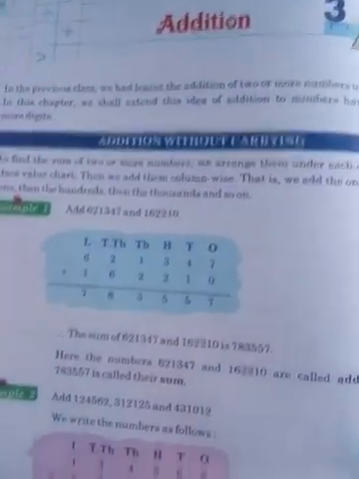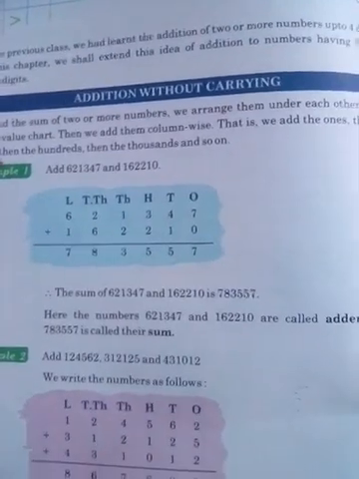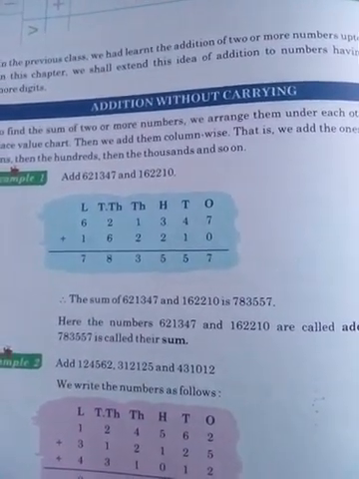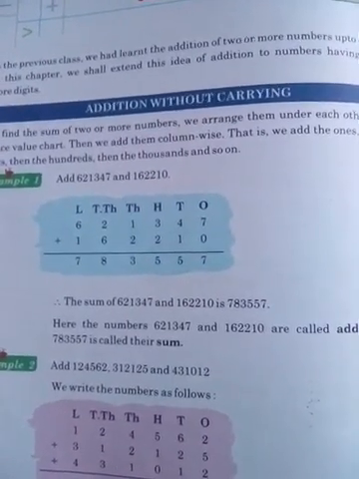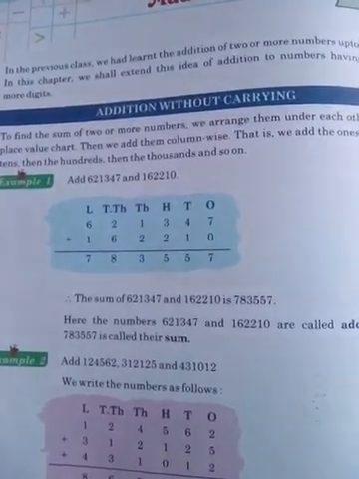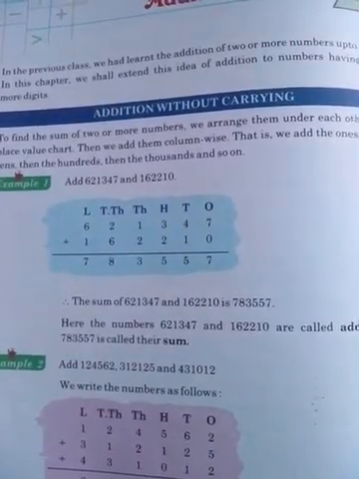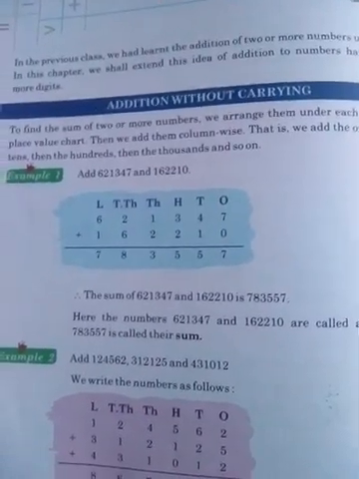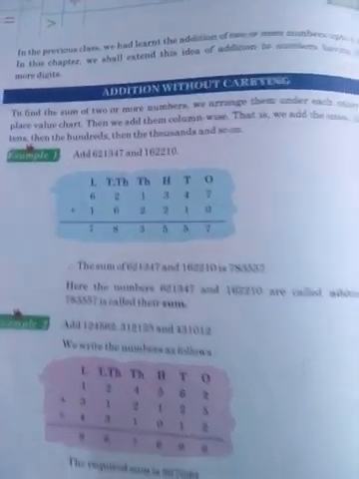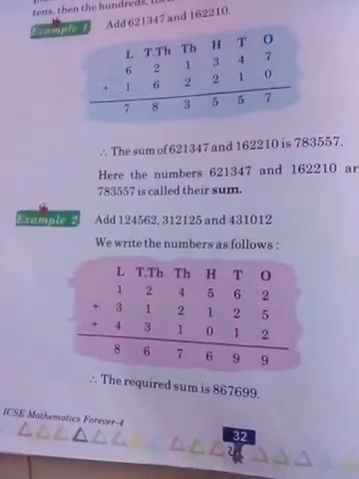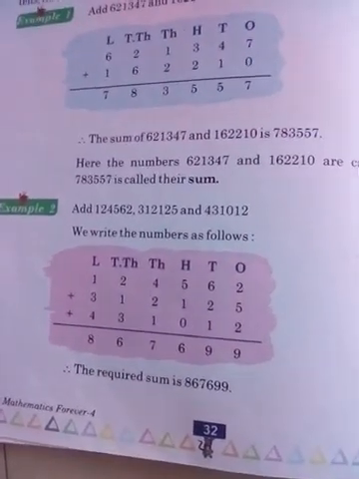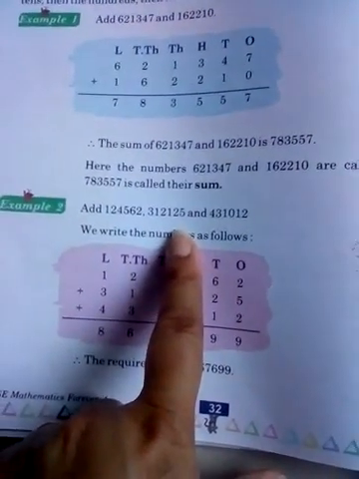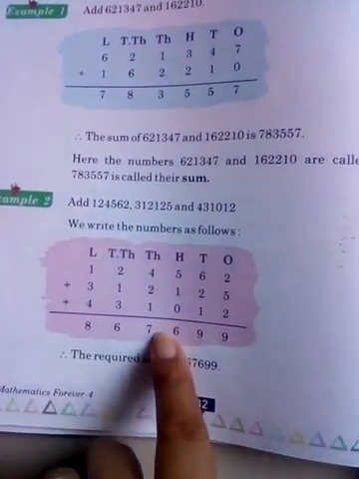Okay, class. So now, as you know, 7 plus 0 is 7, 4 plus 1 is 5, 3 plus 2 is 5, 2 plus 1 is 3, 6 plus 2 is 8, and 6 plus 1 is 7. Okay, class. So that is the sum. Now coming to the next example, and one more thing. First of all, when the numbers are given to you in a line, you have to write them in a column method.